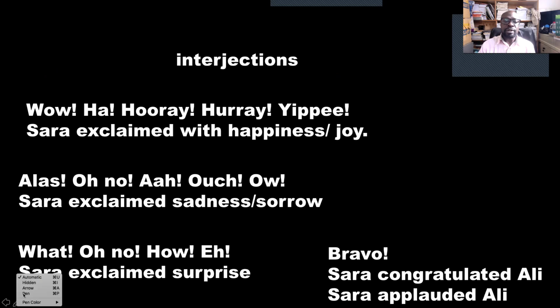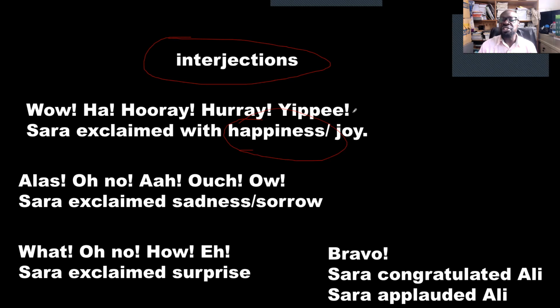Now let's go to our next, what we call the interjections. Words like wow, ha, hooray, yippee. These are called interjections. These words show excitement. So they show happiness. They show joy. So in indirect speech, when you see any of these words, you use the word exclaimed. These are exclamations. So you say, Sarah exclaimed with happiness or joy.